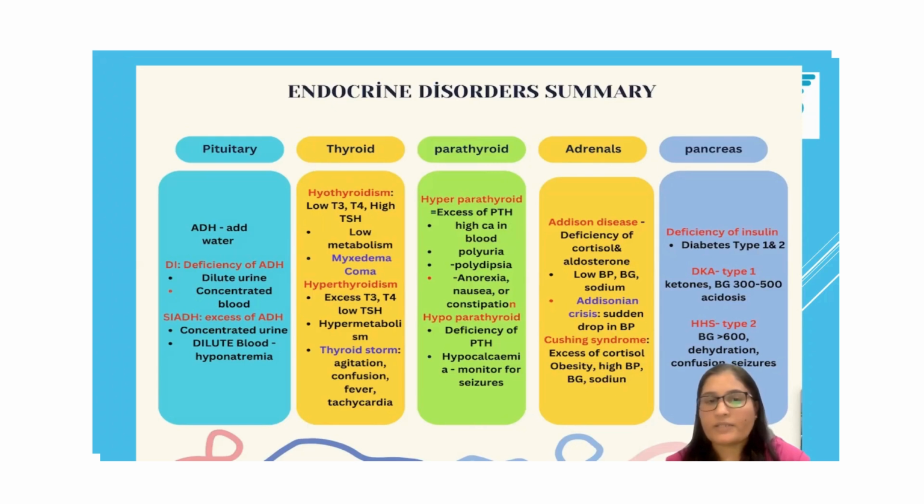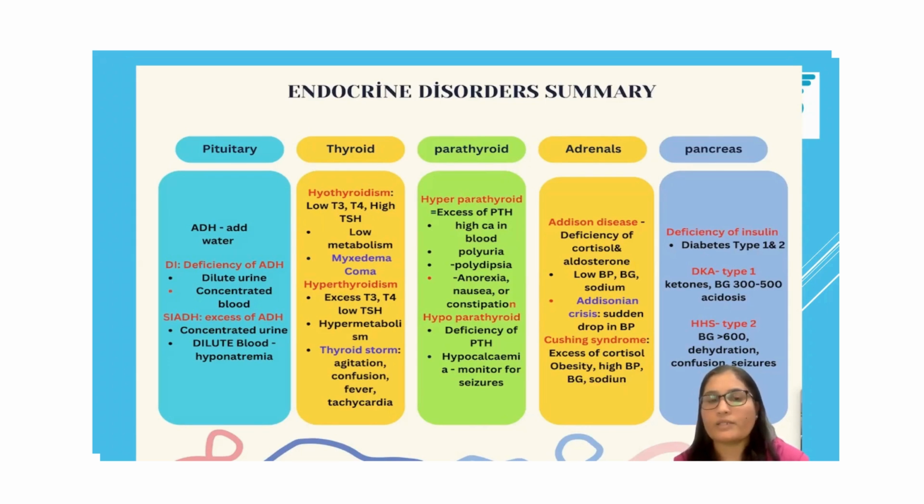Our next gland is the thyroid. There are two conditions: hypothyroidism, meaning a low level of thyroid hormone, and hyperthyroidism, meaning a high level of thyroid hormone. So what are the thyroid hormones? T3, T4, and TSH are the hormones that control the thyroid gland. TSH is from the pituitary gland. When there is a low level of T3, T4, there will be a high level of TSH. So it's always opposite to thyroid hormones T3 and T4.